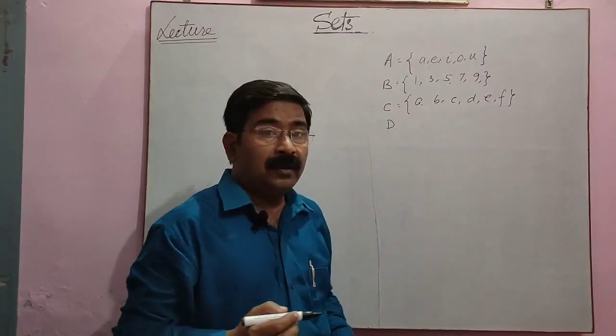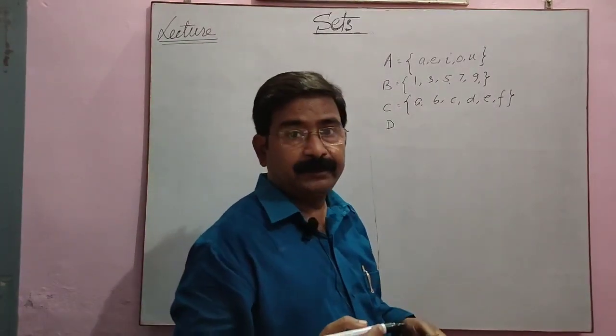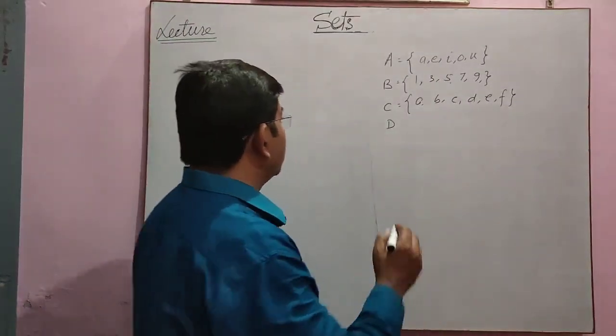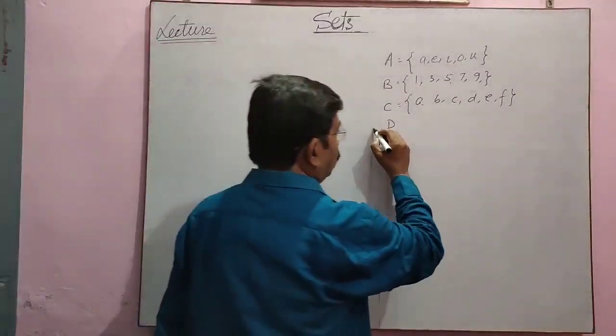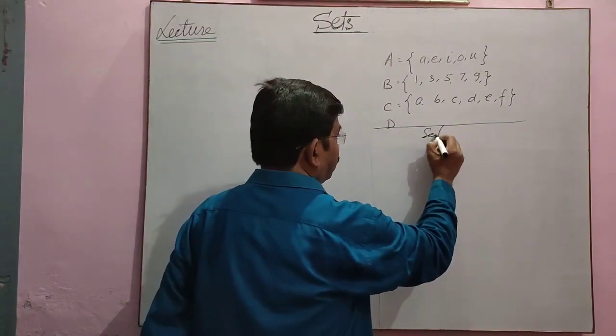So now we are coming to types of sets. How do we represent sets? Sets are represented in two ways. See, this is sets.